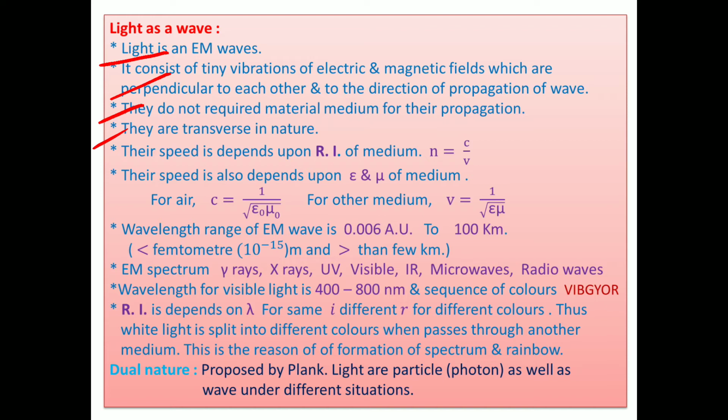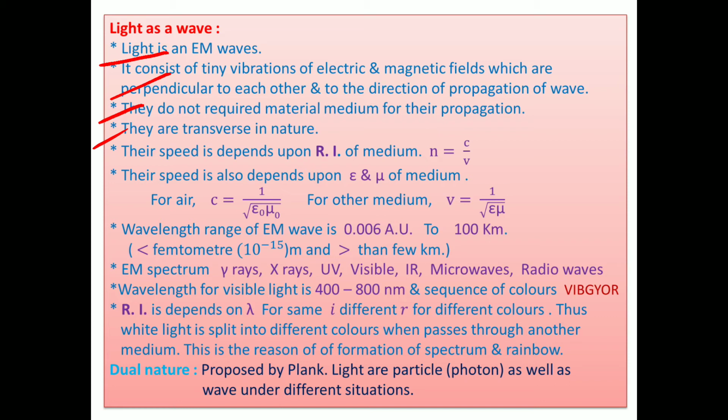For diamond, it is 1.25 lakh kilometers, or for glass, it is 2.25 lakh kilometers per second. Look here, as the medium changes, the velocity of light also changes. So the speed of light depends upon the refractive index of the medium.